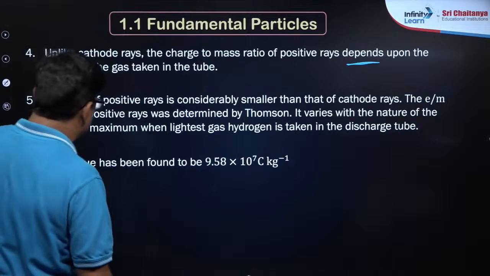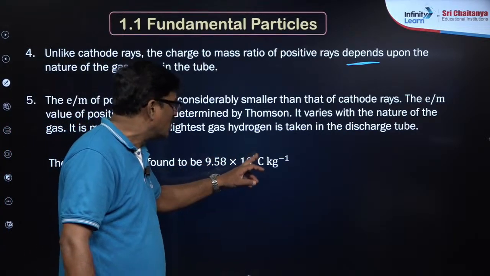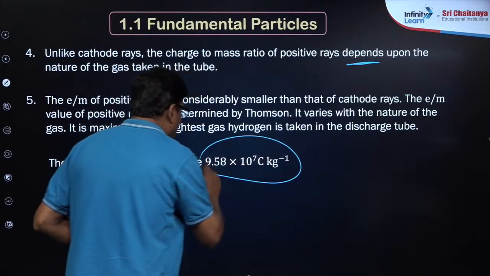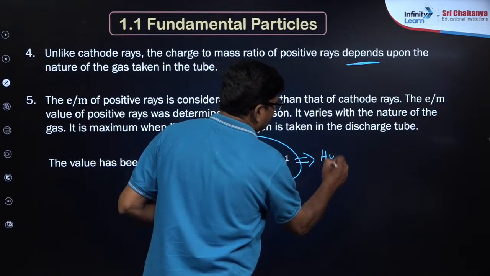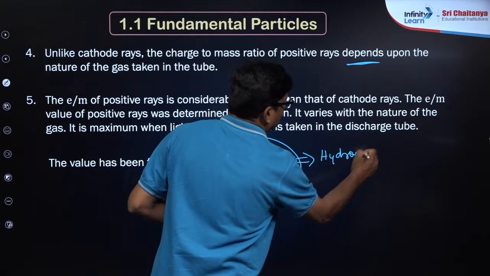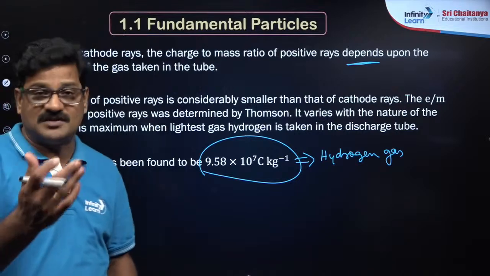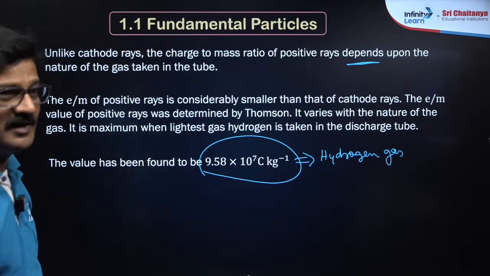So the value has been found to be 9.58 into 10 to the power of 7 coulomb per kg when you use hydrogen gas in a gas tube. If you use oxygen gas, this value will be different, right beta?